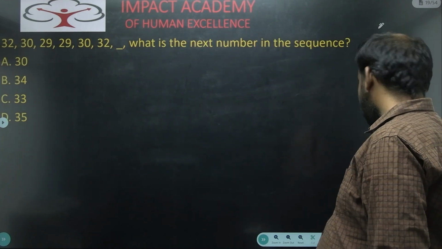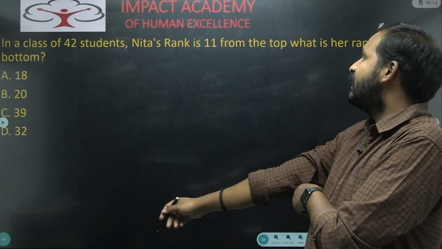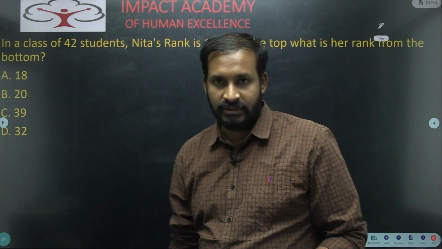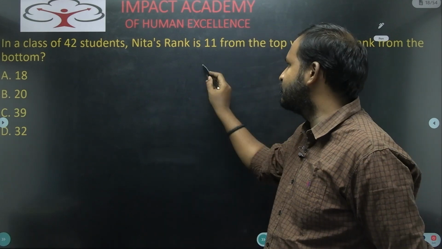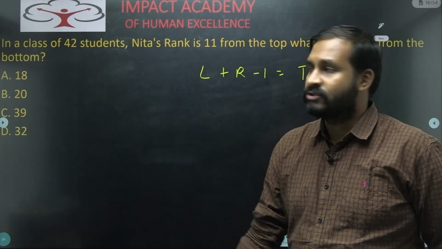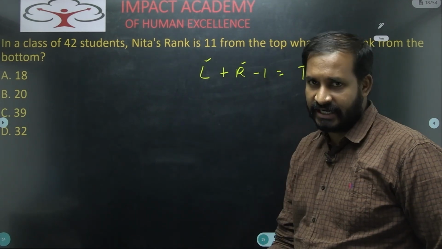Next. Sorry, question 9. In a class of 42 students, Nita's rank is 11 from the top. What is her rank from the bottom? See, this one is based on ranking. Usually we have left rank plus right rank minus 1 is equal to total. So from the top we will consider it as left and from the bottom we will consider it as right.